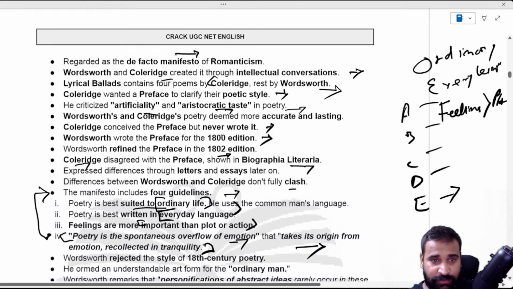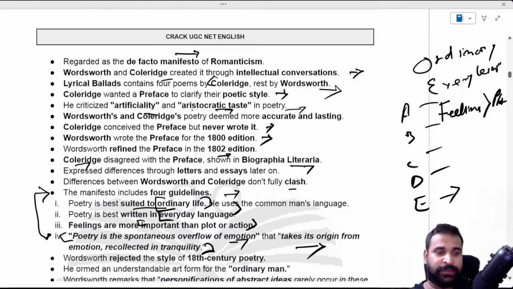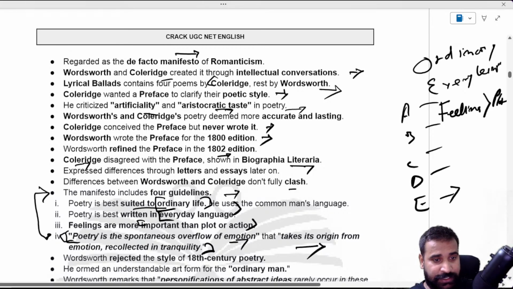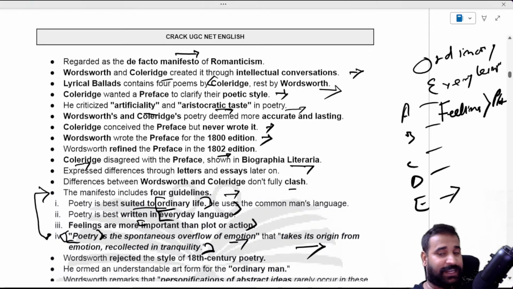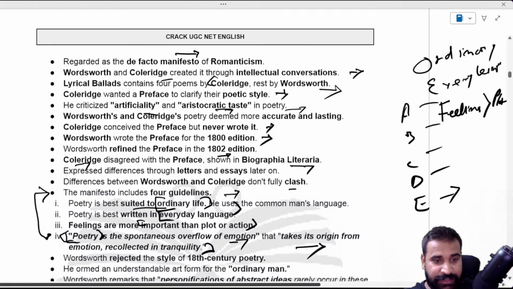So let me break it down for you. What actually does this mean? Suppose you are writing a poem or anything, even a painting or a story, right? Here we are taking poetry, but that can be applied to other things. But here Wordsworth is saying that poetry is the spontaneous overflow of emotion, takes its origin from emotion recollected in tranquility. You should memorize it. It's very important. And let me break it down one by one. Poetry is the spontaneous overflow of emotions.